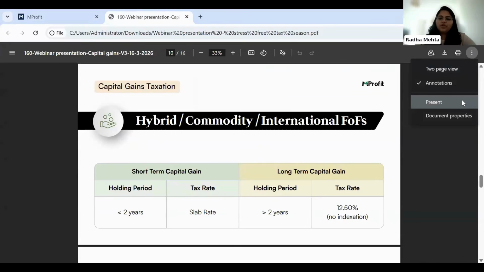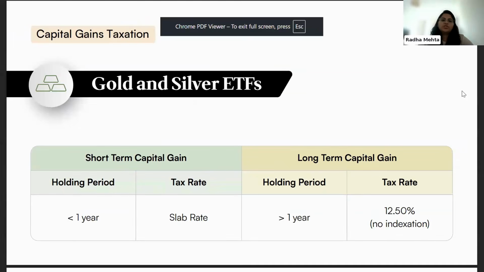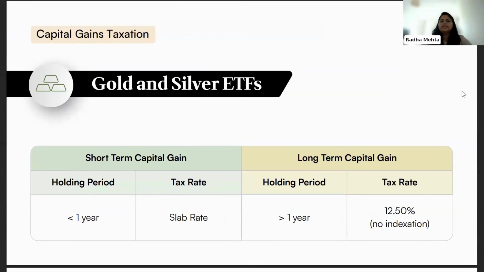Thanks, Tanmay. Moving on to the next category of investments, which is the ETFs, specifically the gold and silver ETFs and the international ETFs. For gold and silver ETFs, the holding period is that of 1 year. In budget 2024, they had clearly specified that for anything which is listed, the holding period will be 1 year. Anything which is non-listed becomes 2 years. Similarly, for gold and silver ETFs, since it is listed on the stock exchange, the 1 year holding period rule will apply. If it is short term, it will be at the slab rate. If it is long term, it will be 12.5% with no indexation benefit provided. This is for gold and silver ETFs.